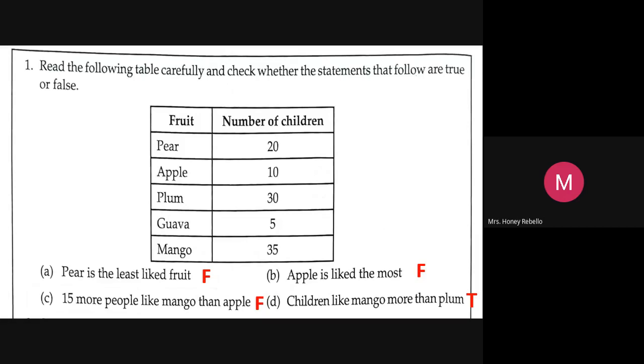Hope you would have understood all that. Okay. What happened, Ansh? Nothing to write now. Let me go back. Those who are joining, children like mango more than plum. Plum number is only 30. Guava 5. Mango 35. Now I want some more children to answer this.